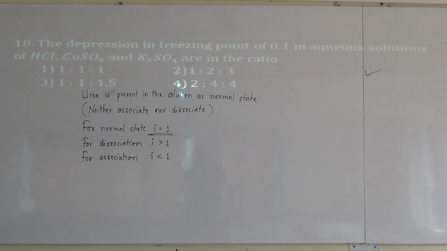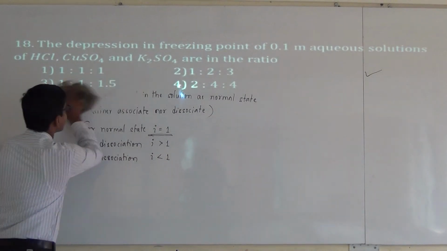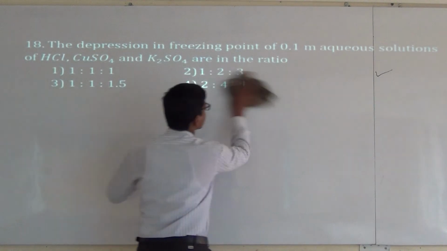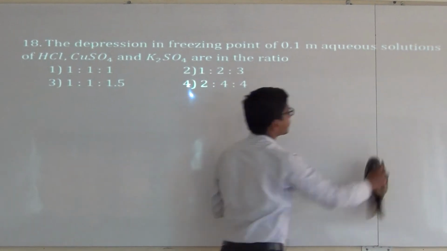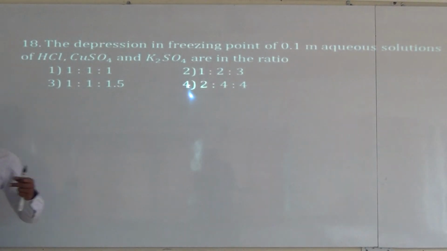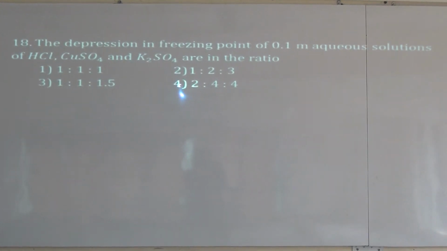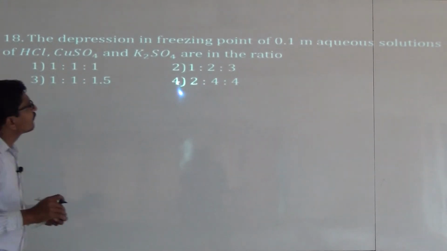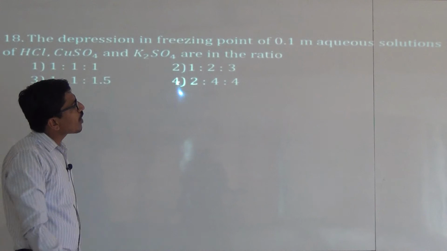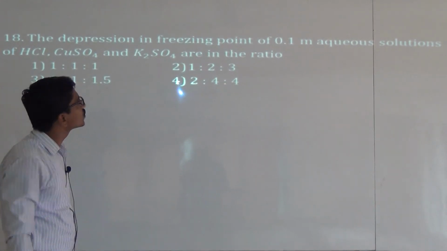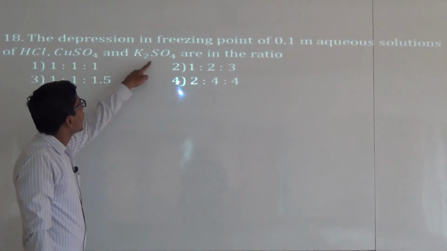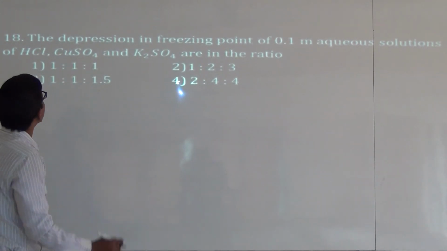Next question is, the depression in freezing point of 0.1 molar aqueous solutions of HCl, copper sulfate and potassium sulfate are in the ratio.